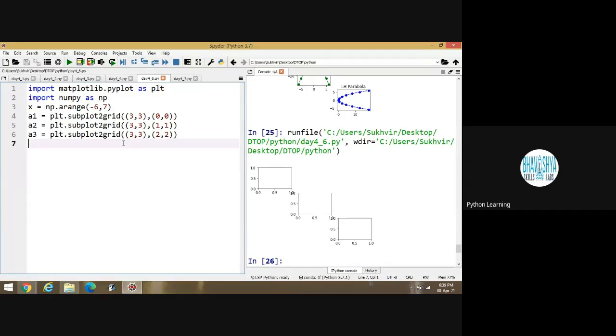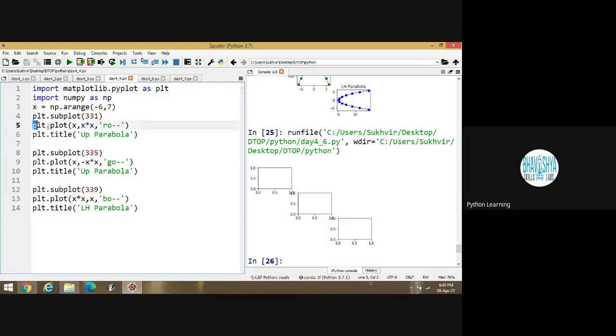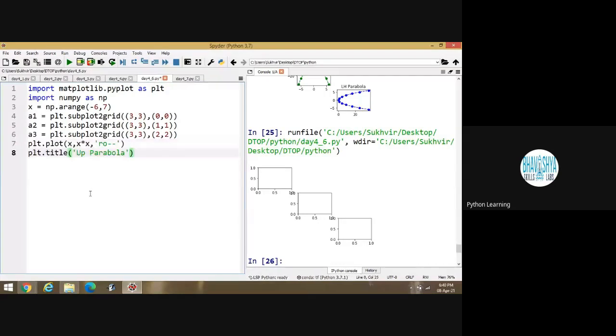After that, suppose I have to make graphs inside these blocks. Then what to do? Simply, I have to write this code. But some changes are required here. It's not plt.plot.